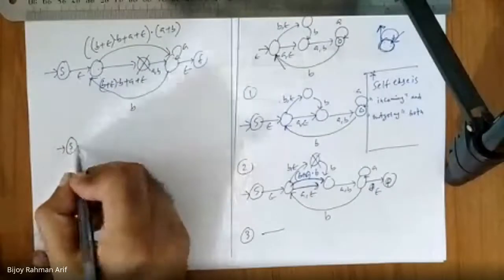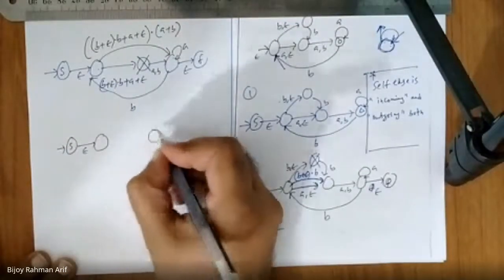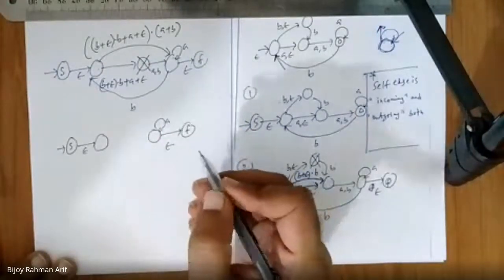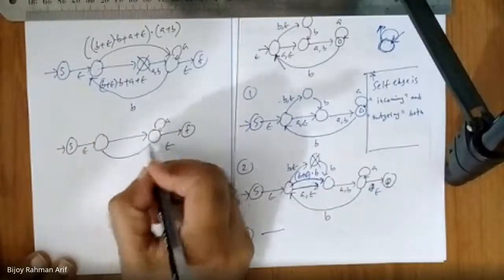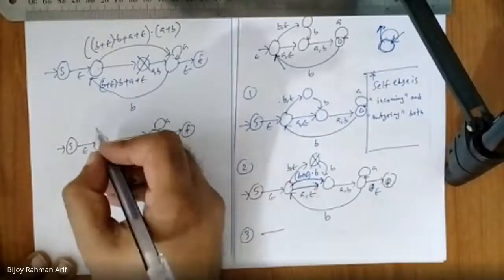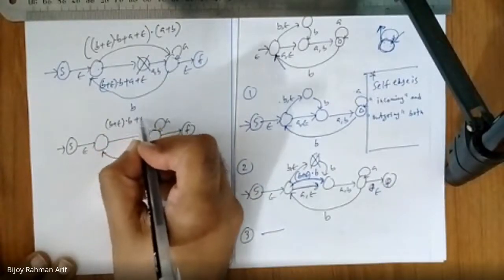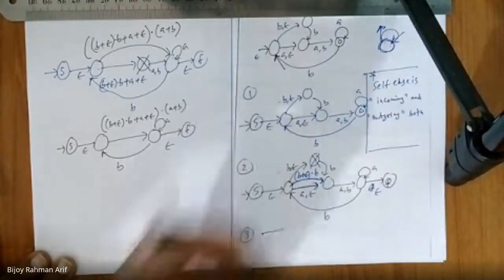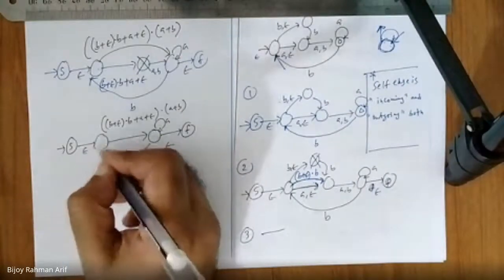So now it becomes like this. This one, A, F, epsilon, this one, and this one returns back to here. And this one is nothing but B or epsilon, B, A, epsilon, A. Now we are going to remove what? We don't have any choice, but we have a tiny choice, we can remove this one first.